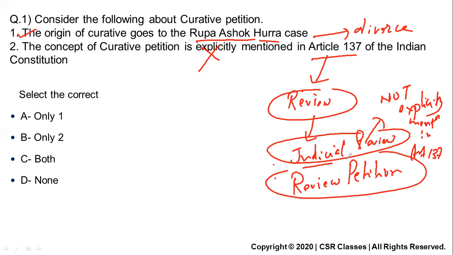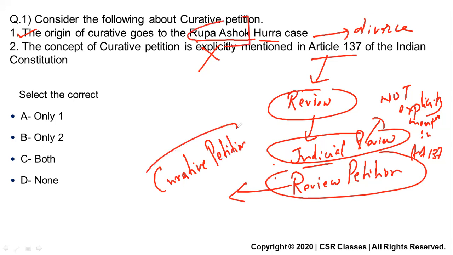Curative petition comes after the review petition. Now you have given a review petition, the Supreme Court is reviewing its own decision, and it gave a verdict. Now, if you want that verdict to be reviewed again, that is called a curative petition. Because there may be some mismatch, there may be some wrongs. It happens, right? There may be some bias involved in the judicial proceeding. In order to counter that, the curative petition concept has come. It has come from the Supreme Court itself, from this Rupa Ashok Hura case.